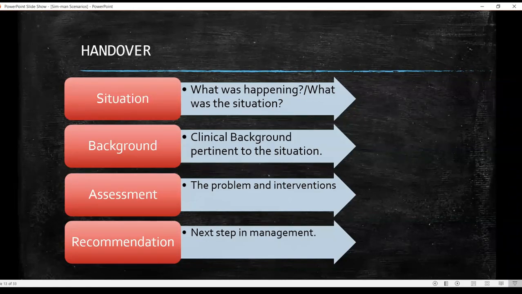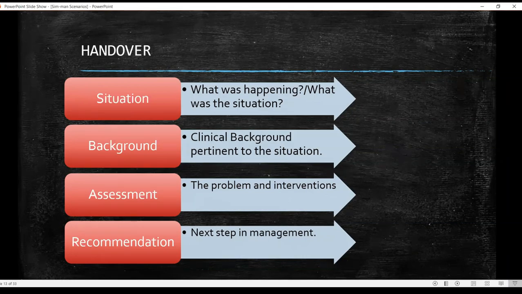Starting off with situation. Now, situation is what was happening, what was the situation. So, for example, I can say Mr. X aged so and so had sudden onset of breathlessness. So you have given the station the exact problem that was there in the station at the beginning.